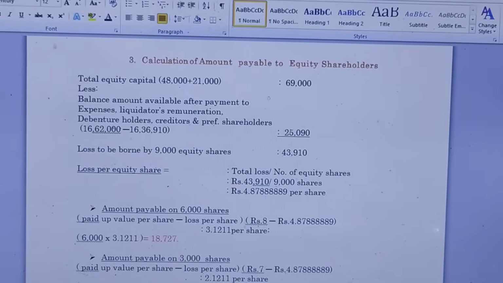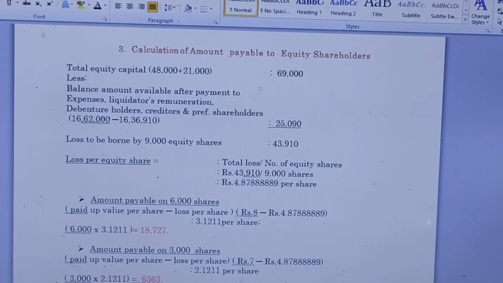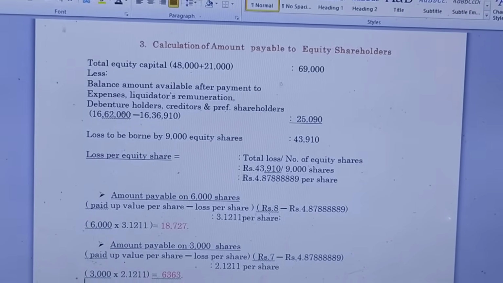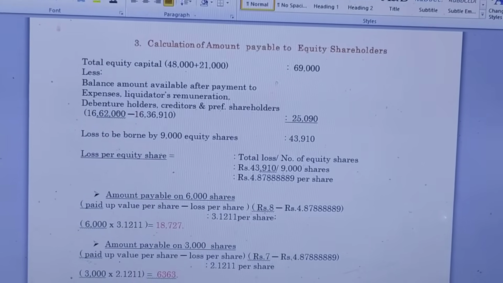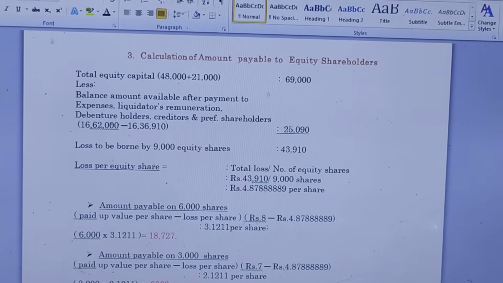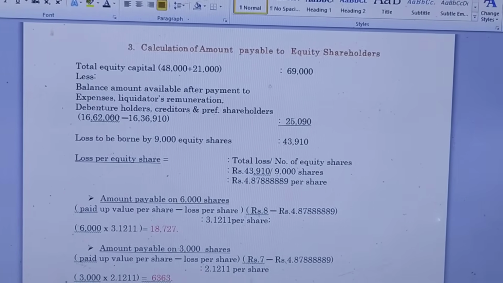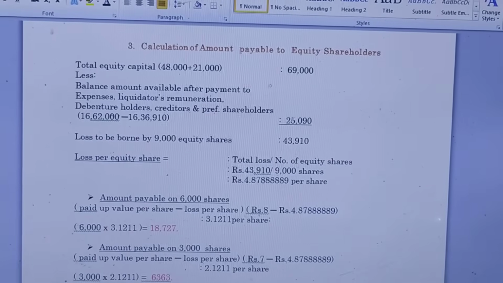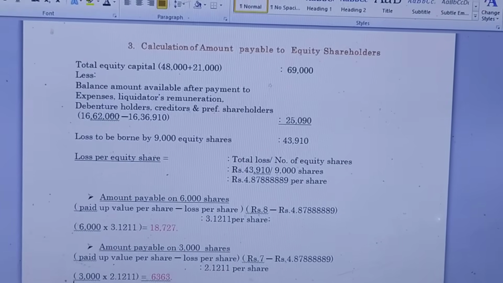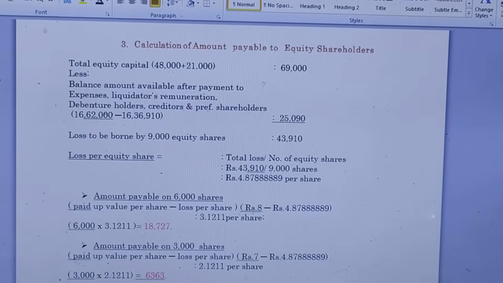Then we have to find out the amount payable to equity shareholders or amount receivable from equity shareholders. First we have to mention total equity share capital, rupees 48,000 plus 21,000. These amounts are from the liability side of the balance sheet, from equity share capital. So the total equity share capital paid up is 69,000, less the balance amount available for equity shareholders after payment of expenses, liquidator's remuneration, debenture holders, creditors and preference shareholders. After adjusting these, we get the balance of 25,090.